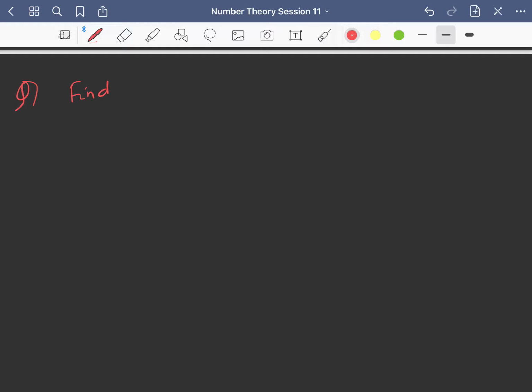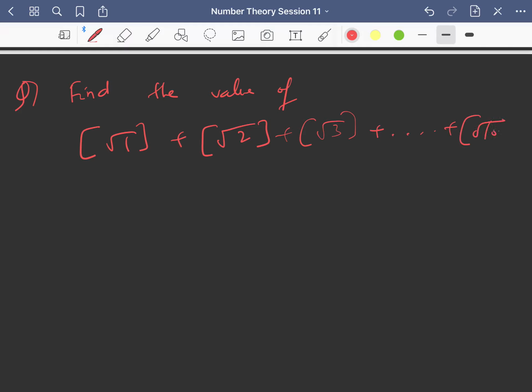Find the value of greatest integer of root 1 plus greatest integer of root 2 plus greatest integer of root 3 plus so on plus greatest integer of root 100. Fine. So you can pause the video and try this, and then we can discuss. Yes, so let us solve this problem.